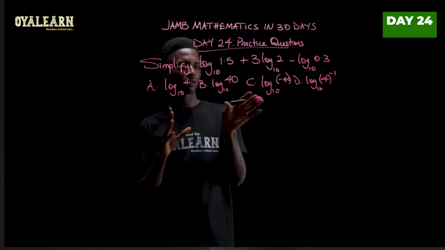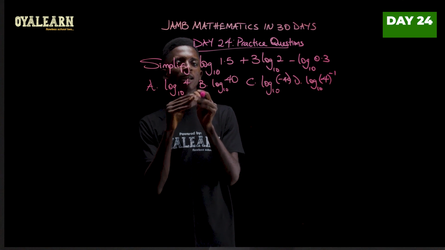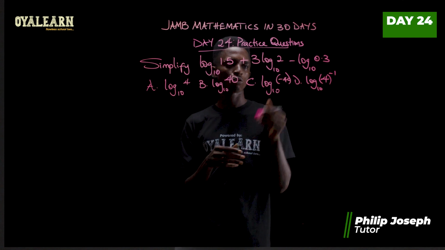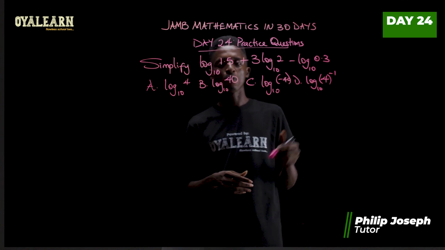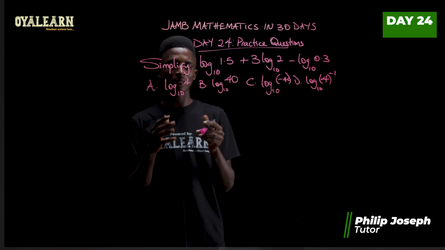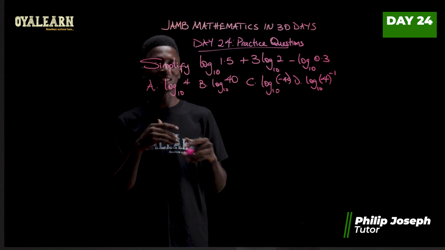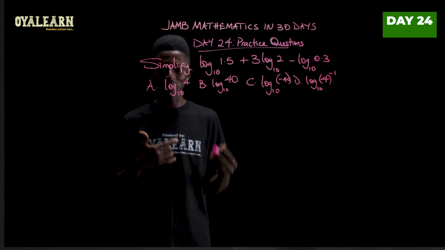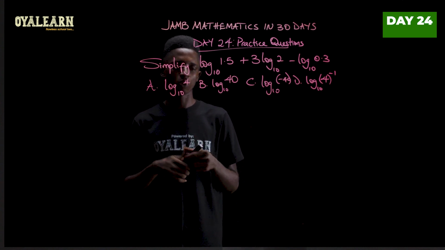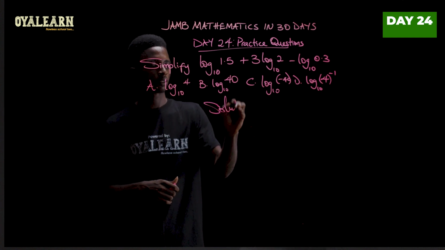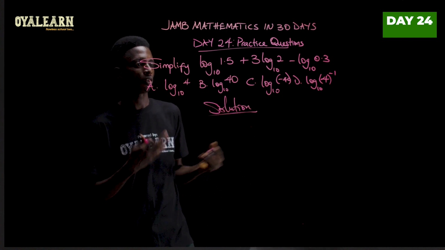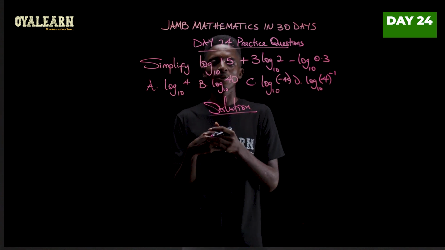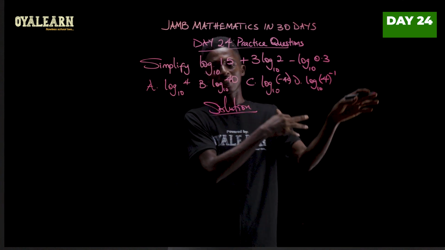So let's start by solving this problem that says simplify log base 10 of 1.5 plus 3 log base 10 of 2 minus log base 10 of 0.3. As I mentioned in the beginning of the video, you can pause and try it out yourself first, then compare your solution to what we have done so that you can get better and learn more skills as we go. To solve this, one way I would always go is to convert each of these decimals into fractions, and of course ensure that I simplify as I go on.